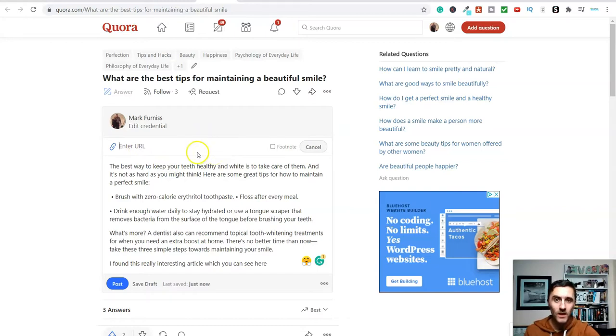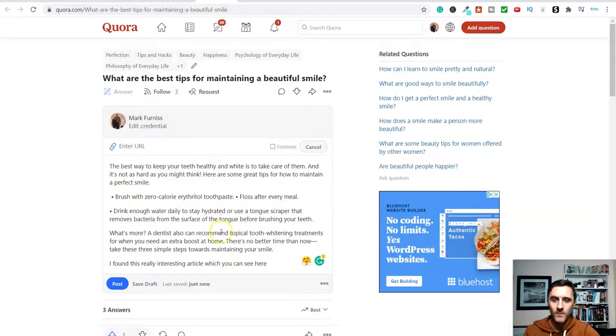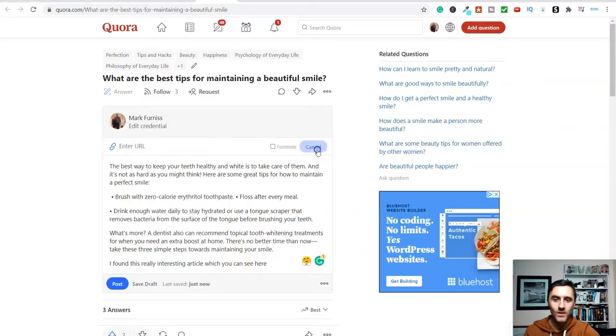And then once I've done that, let me go ahead and send them over to, let me just grab this over here for example. I go back onto Quora here, and I'm going to paste the URL into here, and I click on add, and then look what happens here. Now it's gone bold, and if I hover over it like so, you can see it's sending them over to wherever you want to send them basically. And then you click on post, then that goes live on Quora.